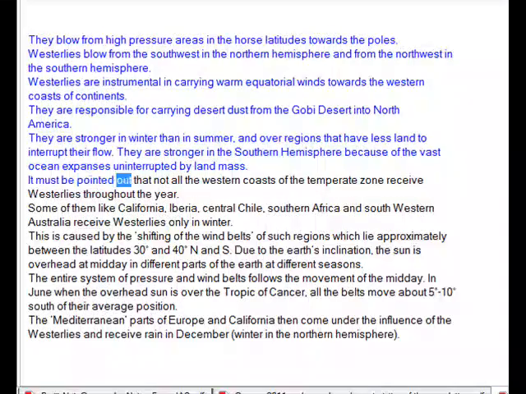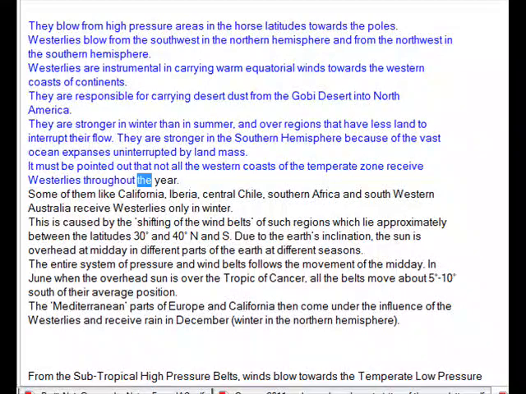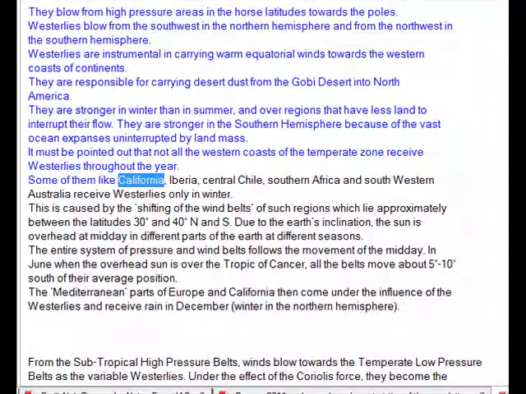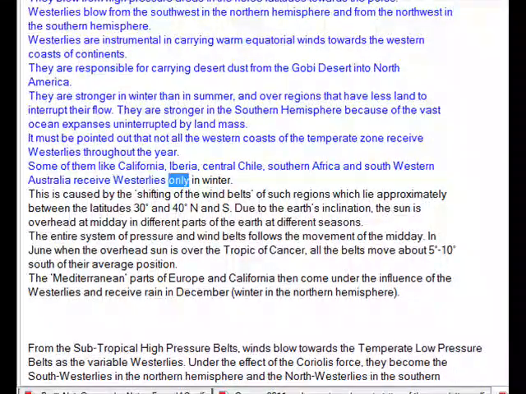It must be pointed out that not all the western coasts of the temperate zone receive westerlies throughout the year. Some of them, like California, Iberia, central Chile, southern Africa, and southwestern Australia, receive westerlies only in winter. This is caused by the shifting of the wind belt of such regions, which lie approximately between the latitudes 30 degrees and 40 degrees N and S due to the Earth's inclination.